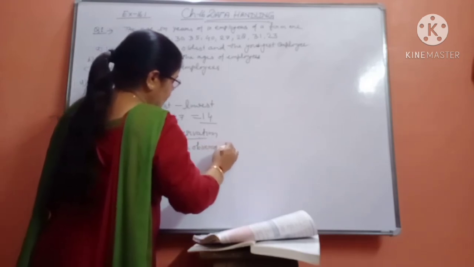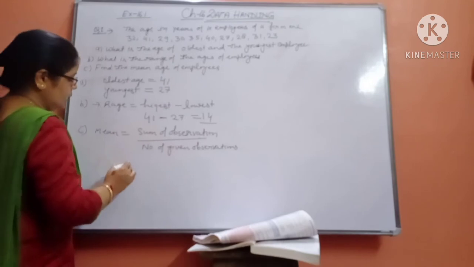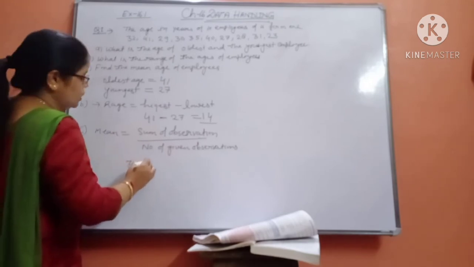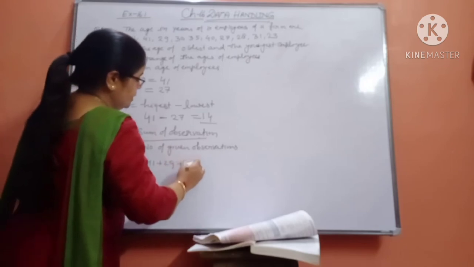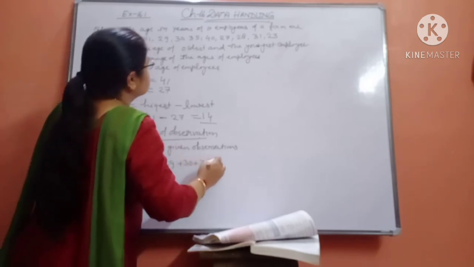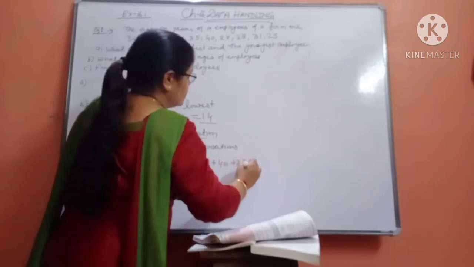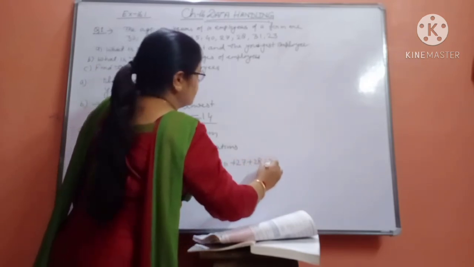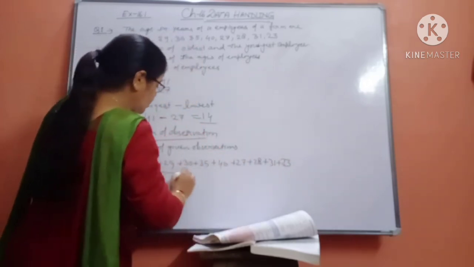How many numbers are given to you? So the sum of observations means 32 plus 41 plus 29 plus 30 plus 35 plus 40 plus 27 plus 28 plus 31 plus 23, and divide them by how many observations there are.